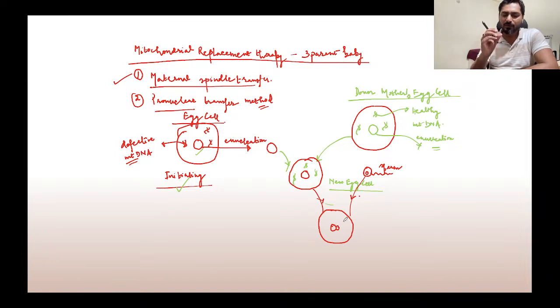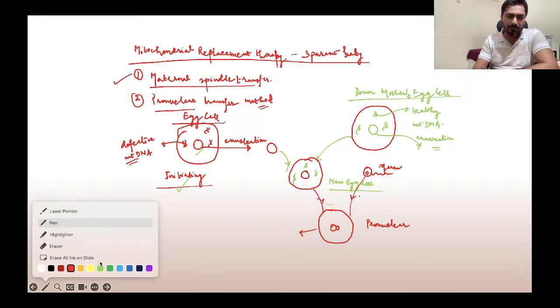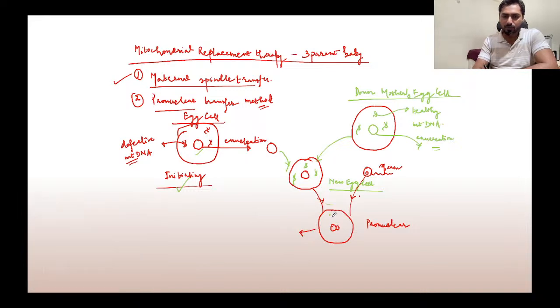They do not fuse instantaneously, but take some time, and this stage is called the pronuclear stage. Pronuclear means before one nucleus. And this pronucleus is containing healthy mitochondria, and next you get a zygote.